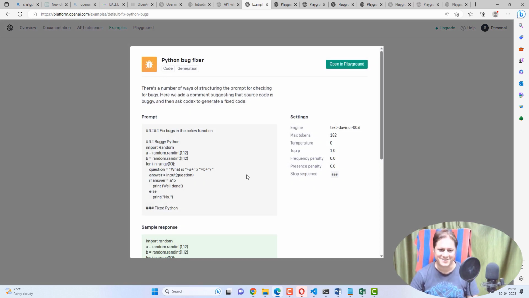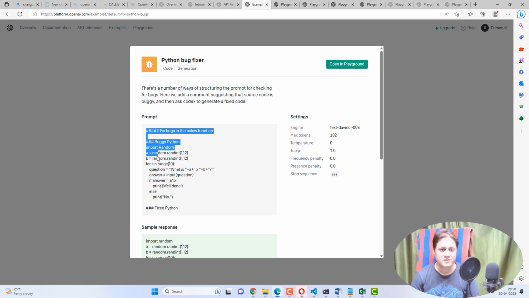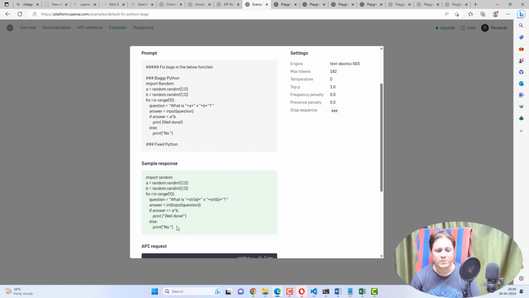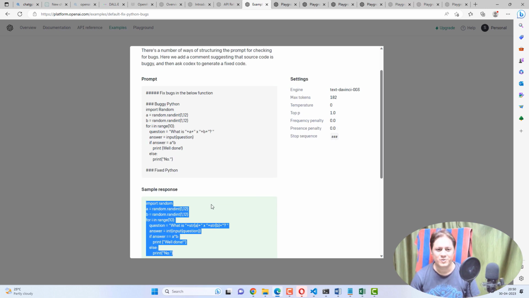This is also very interesting stuff. Let's say you are writing some code in any language and you are not able to understand what the bug is. So you can provide this code as it is, and ChatGPT will respond back with the correct code. This is very interesting actually. It will save a lot of time. So you can use this use case.